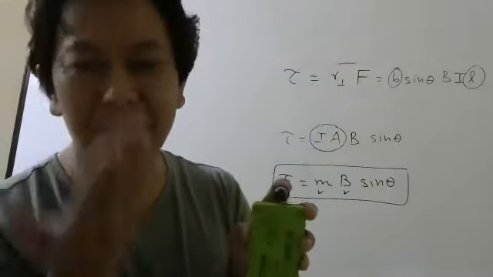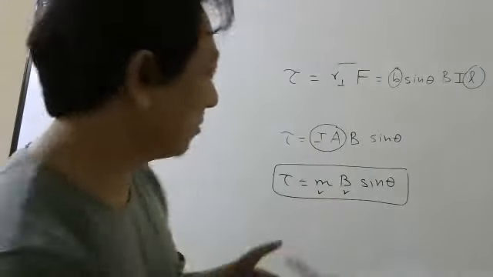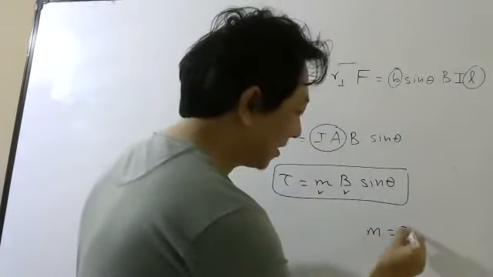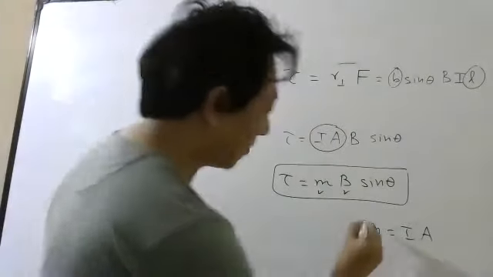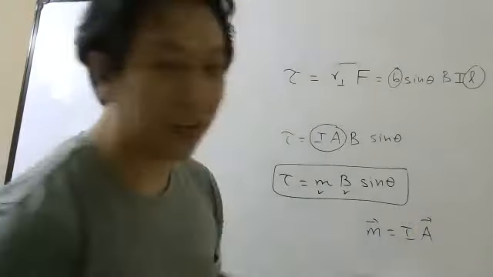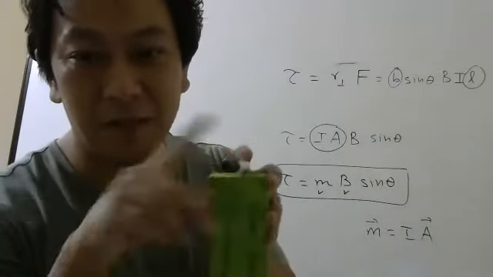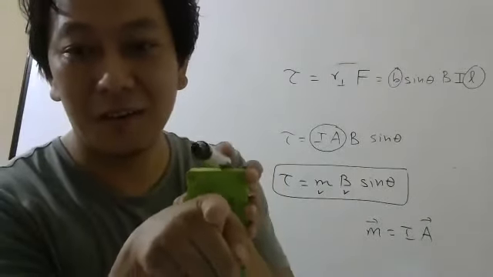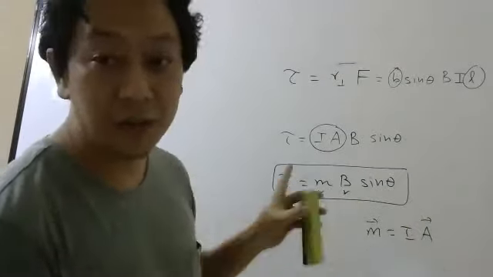Magnetic moment is perpendicular to the plane. Magnetic moment is current into area. Just now I told, the magnetic moment direction will be the area vector. Area vector will be this way. The magnetic field I am also keeping this way only. So the angle is what? 0. So if the angle is 0, torque will be 0.